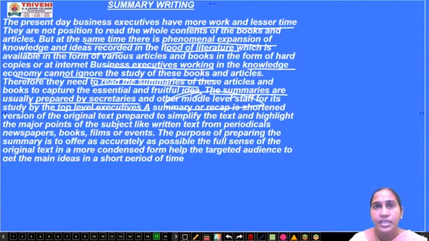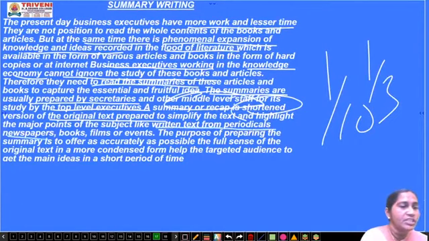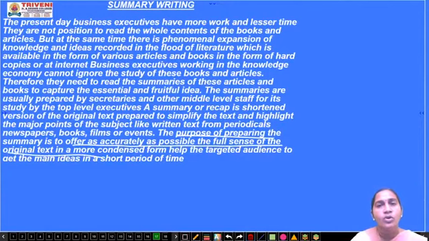A summary or a recap is a shortened version of the original text. It can be one-tenth or one-third of the lengthy passage. It simplifies the text and highlights the major points of the subject, such as written text from periodicals, newspapers, books, films, events, etc. The purpose of preparing a summary is to offer, as accurately as possible, the full sense of the original text in a more condensed, shortened form that helps the targeted audience.